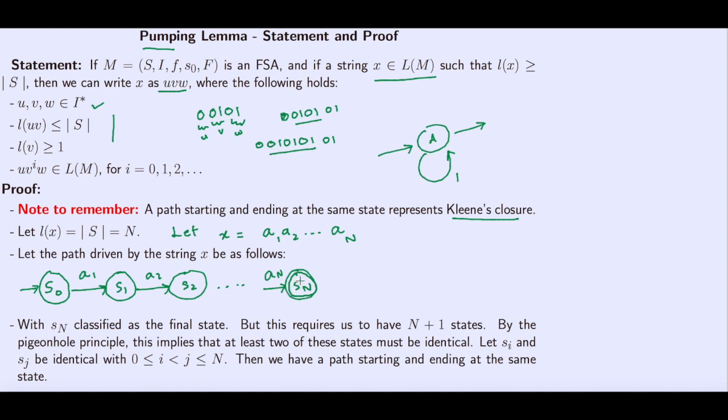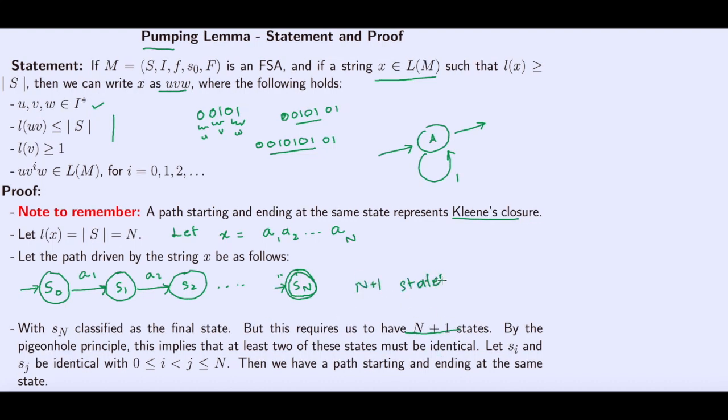Okay, so with Sn classified as a final state, there is a problem with this. How many states do we have here? We have S0 to Sn, so this requires us to have n plus 1 states. Since the number of states is n, at least 2 of them should be identical.